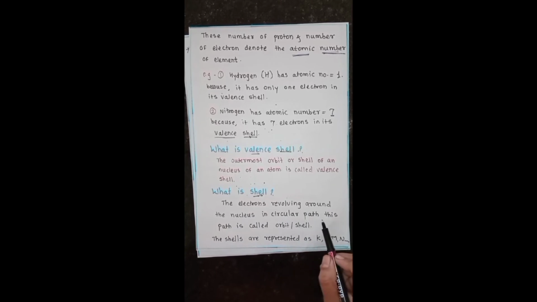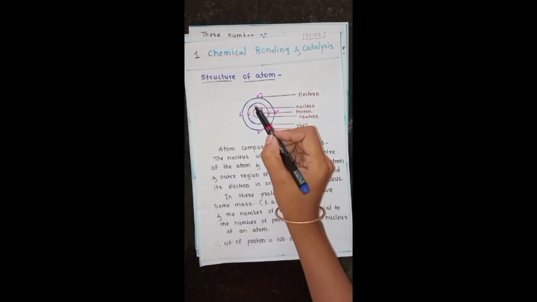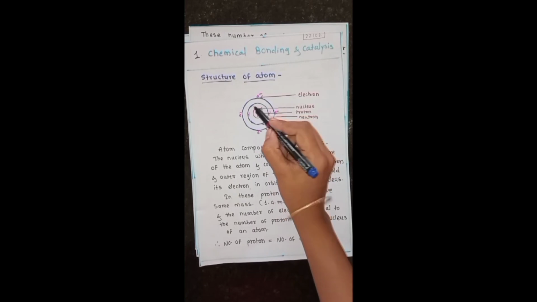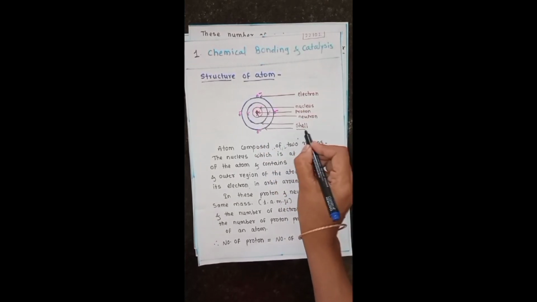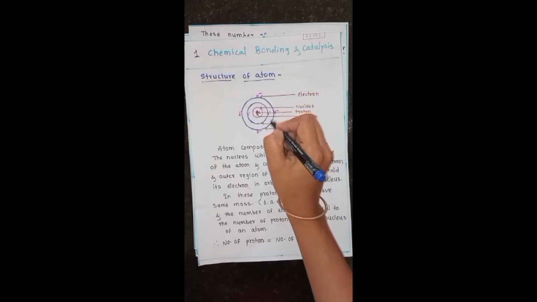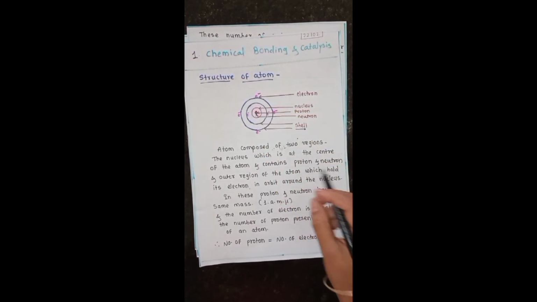This path is called a shell or orbit. Again, see the structure of the atom: this is the center nucleus, and the circular path in which electrons revolve around the nucleus is called the shell.